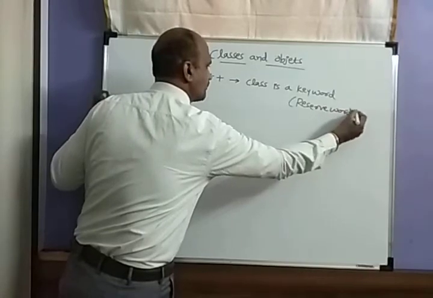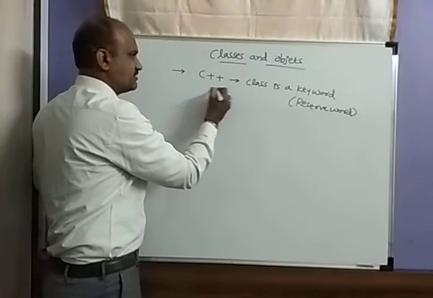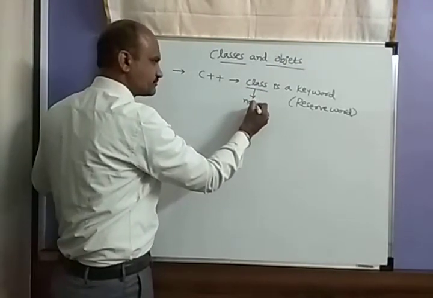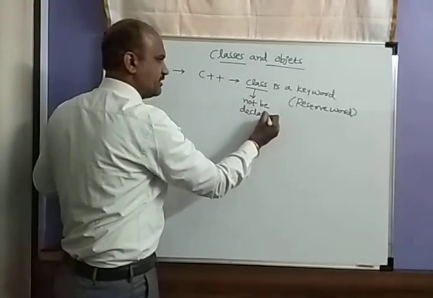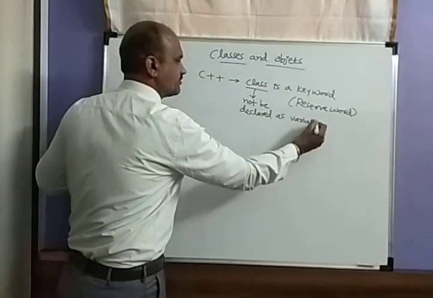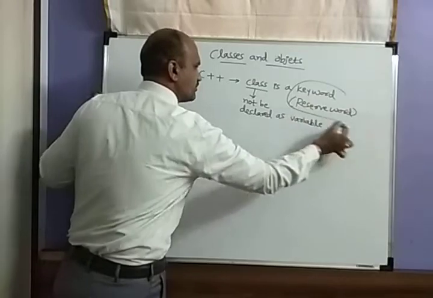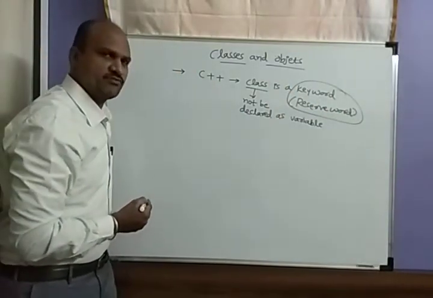What is the meaning of keyword? It is a reserved word. So the name class cannot be declared as a variable. That's why we call it a keyword, or a reserved word. So class is a keyword in C++.